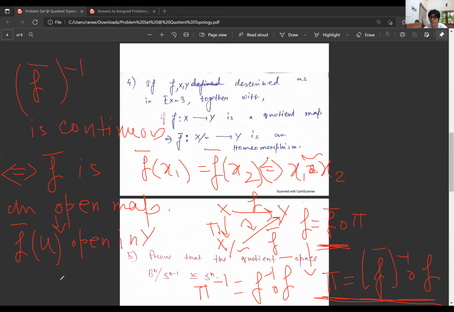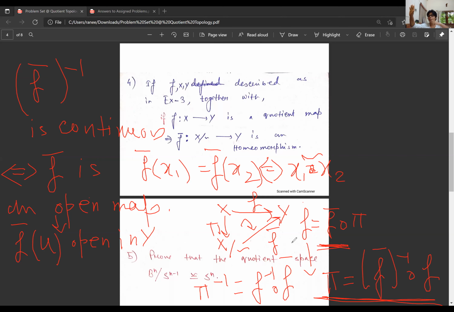So pi is f bar inverse composition f, so pi inverse is f inverse composition f bar, since f bar is a bijection. So we start with U open in X mod the equivalence relation.